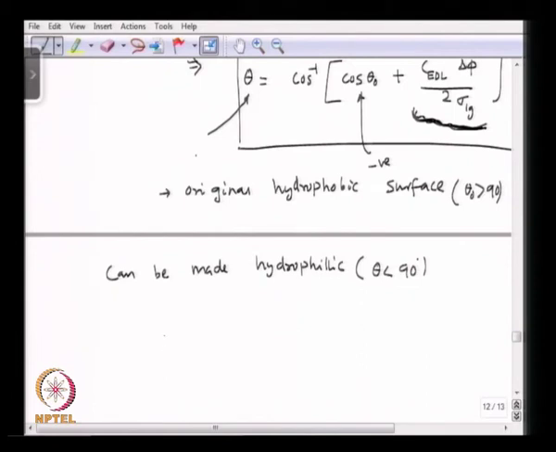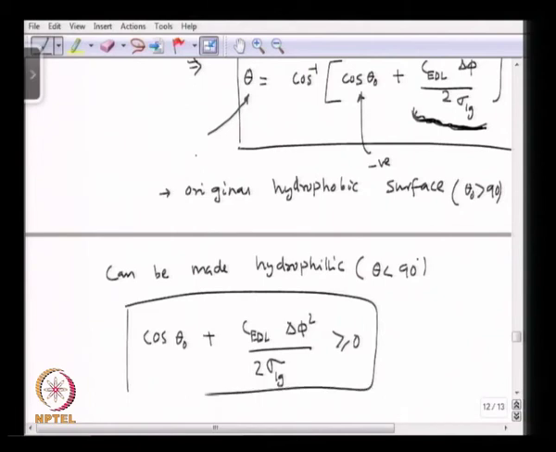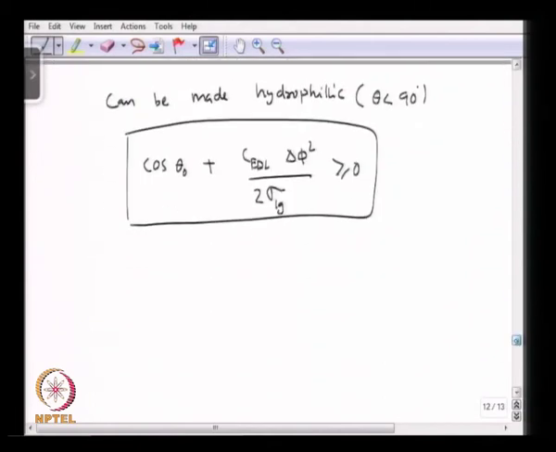So, what will be the critical potential at which an original hydrophobic surface will become hydrophilic? In that case cos theta 0 plus C EDL del phi square over 2 sigma Lg will be greater than or equal to 0, or if we simplify, the electrical potential squared will be greater than or equal to minus 2 sigma Lg cos theta 0 divided by C EDL.